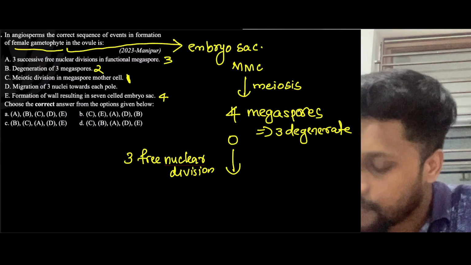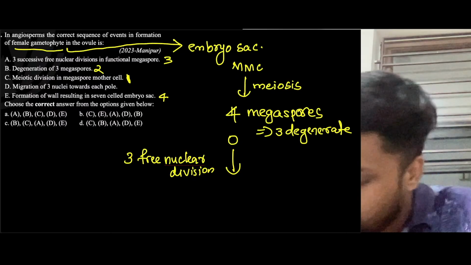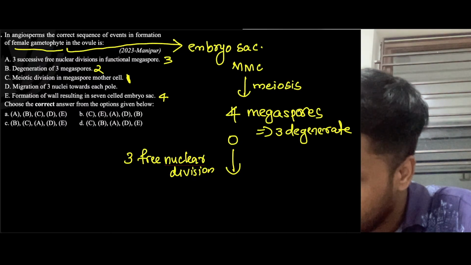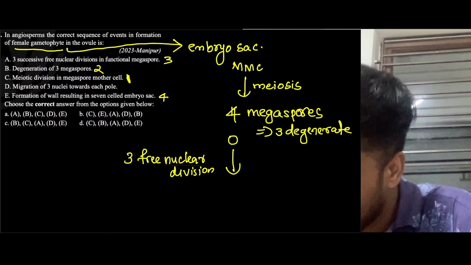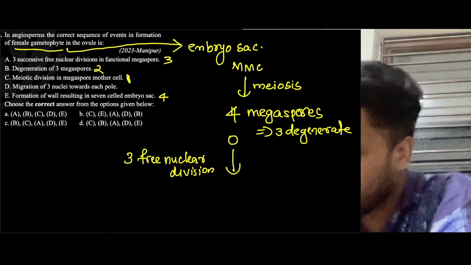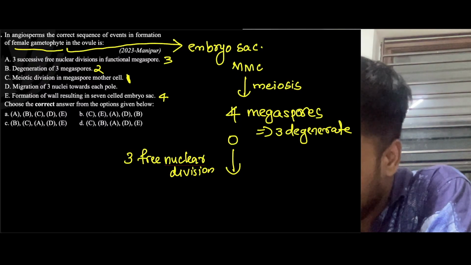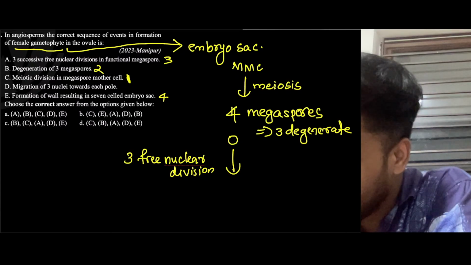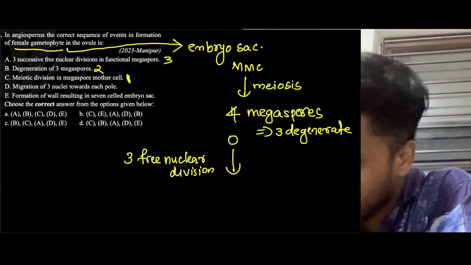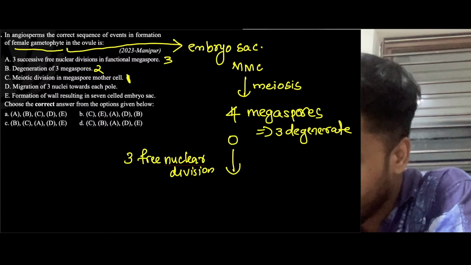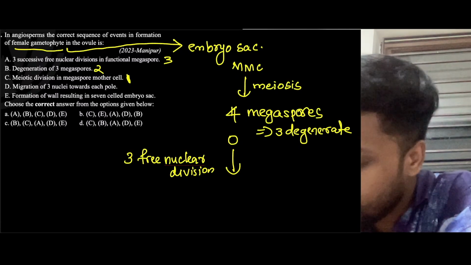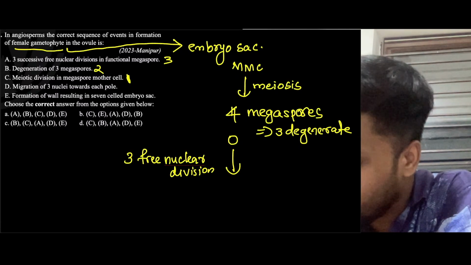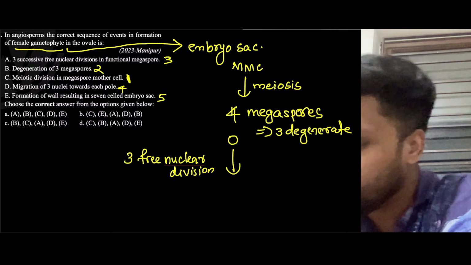So what will be the answer here? CBAD, right? CBAD. Something is missing. Yeah, one more thing is the migration of three nuclei, which will come in the fourth stage. After successive free nuclear divisions, there will be migration of three nuclei towards each pole, and after that, the cell wall will form.